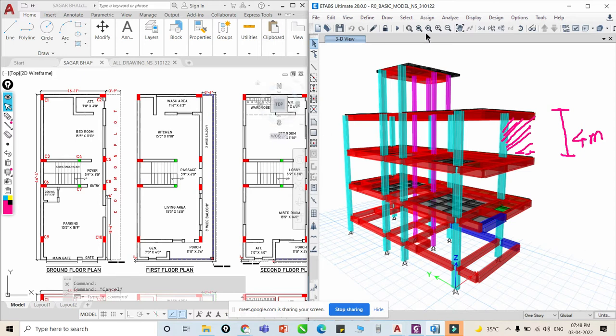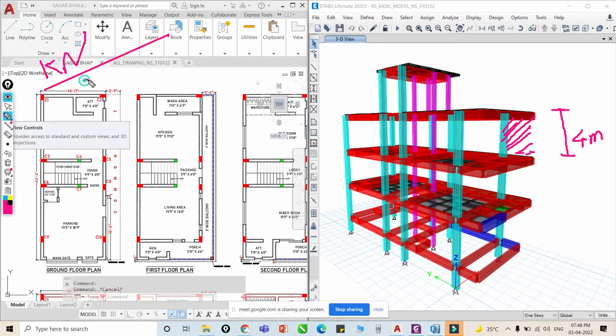Okay, no problem, I will tell you. So first tell me, what is the unit of UDL load? It's kilonewton per meter. Am I right or wrong? Right.